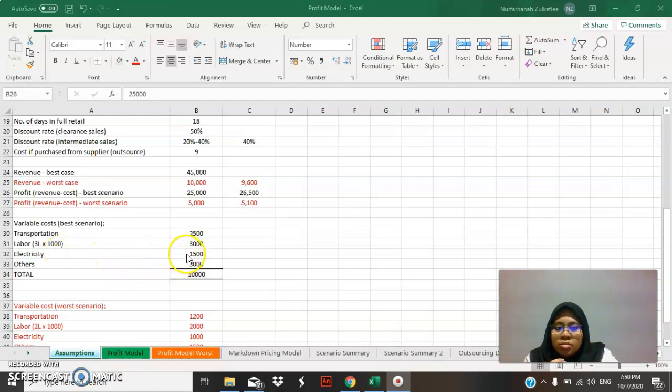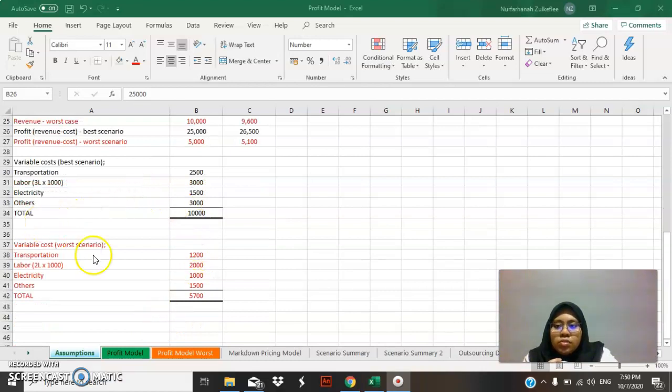Electricity is 1,500, and others is any unexpected cost, which I assume to be 3,000. So the total variable cost is 10,000. And of course, the variable cost of the worst scenario will be much lower than the best scenario, and the total is 5,700 only.